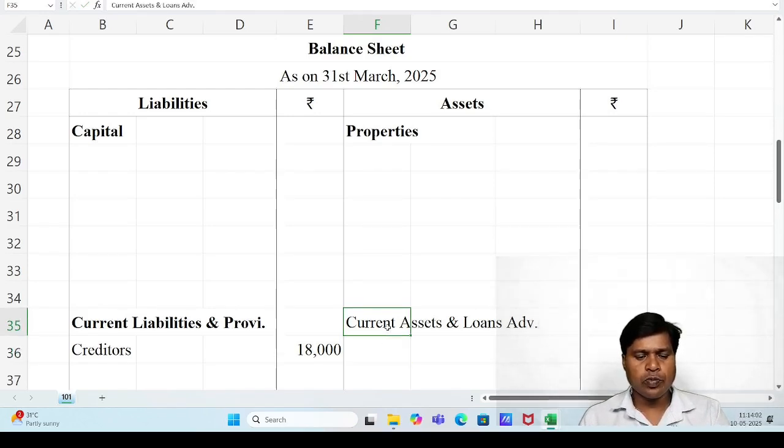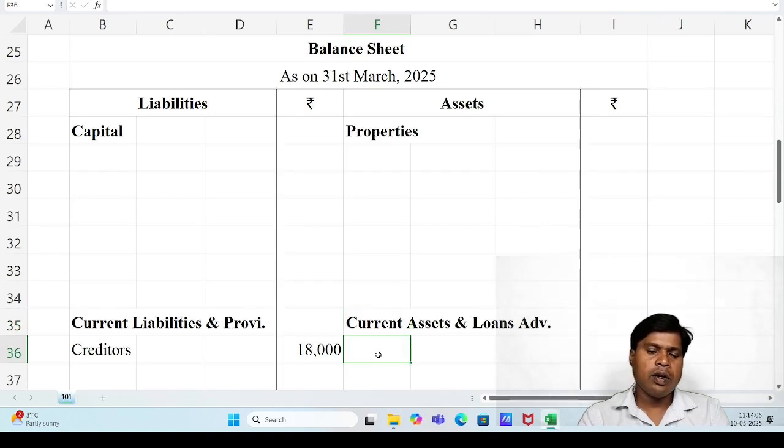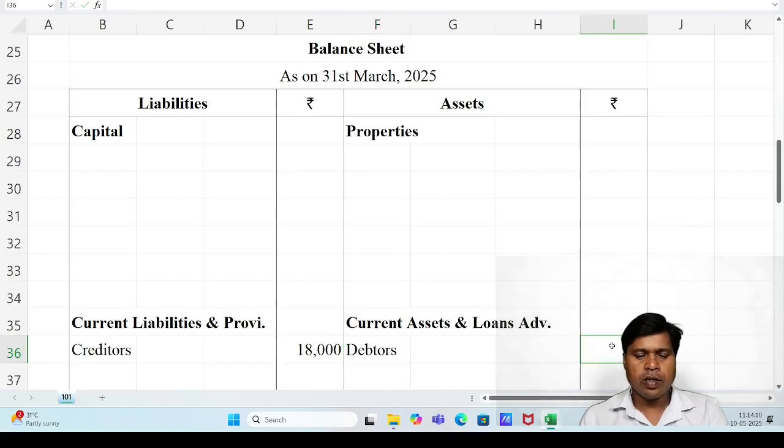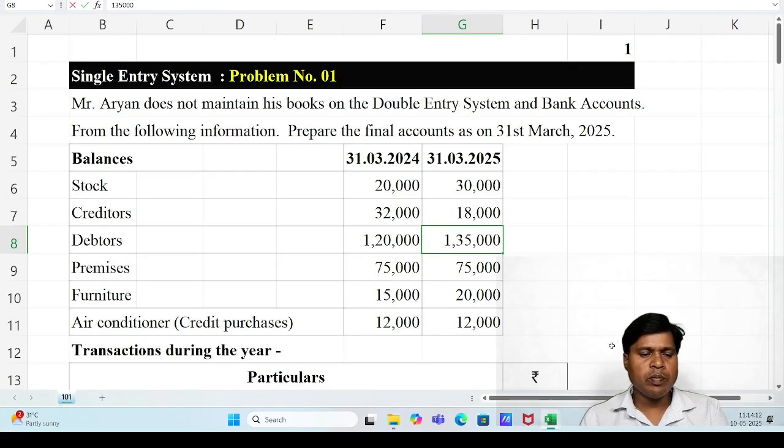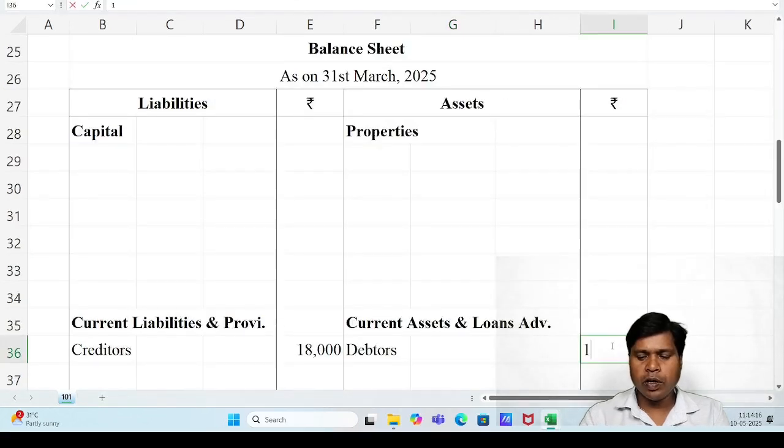These are the groups of the asset side. Under current assets we have to write debtors. In this problem there is no RDD, so we have to write the amount in the outer column, 1,35,000. Closing debtors means amount to be received against credit sales for the current year.